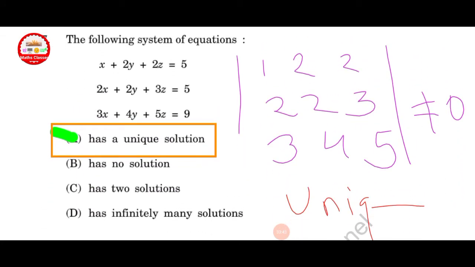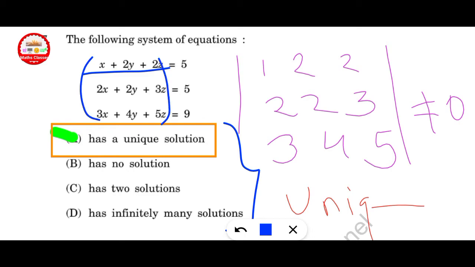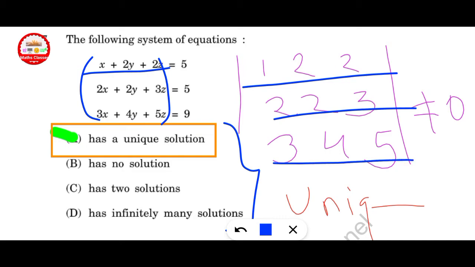The following system of equations, here 3 equations are given, and find its solution. First of all, find its determinant for these values 1 2 2 2 2 3 3 4 5. If determinant is not equal to 0, then it has a unique solution. If determinant equal to 0, then it has no solution or infinitely many solutions. Here not equal to 0 we get, so option A is correct.